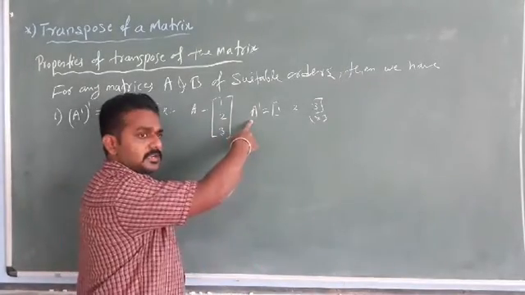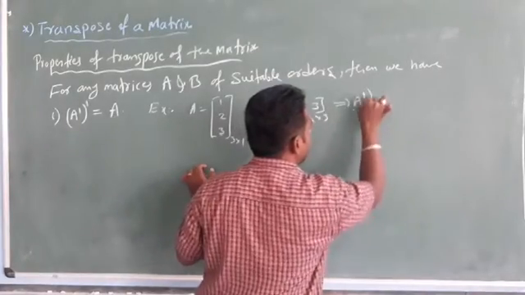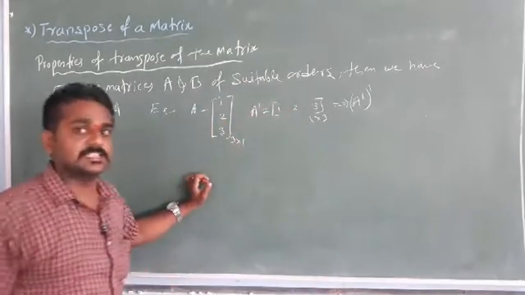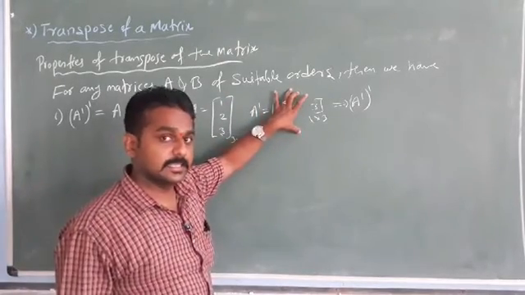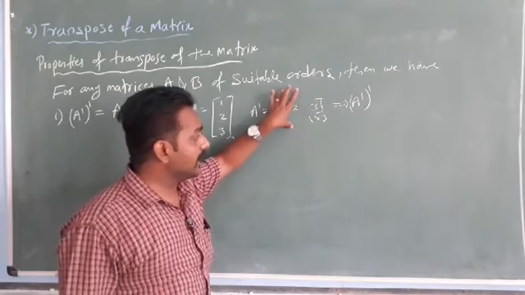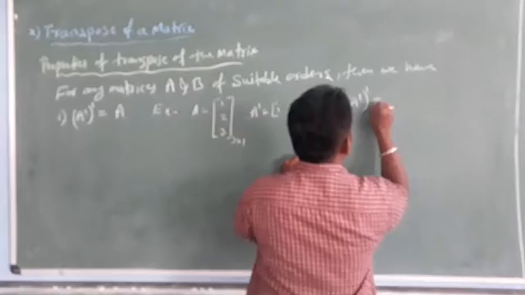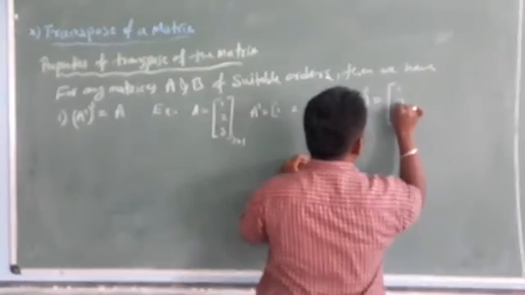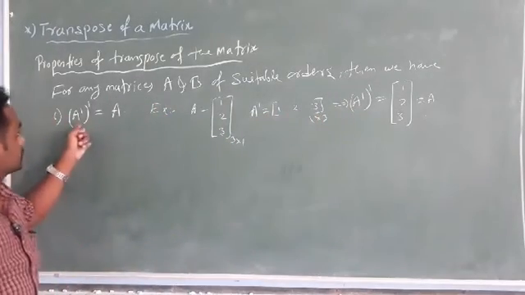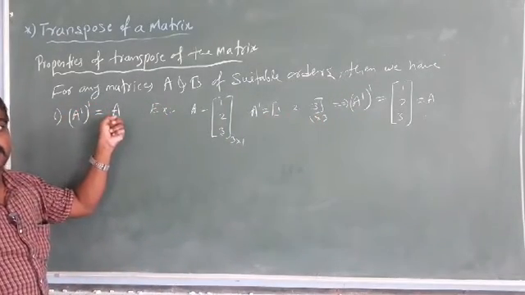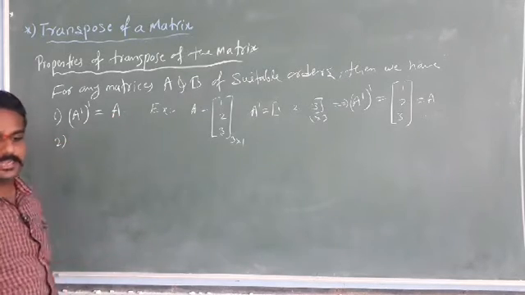So for the transpose of the matrix, I will again apply one more time transpose. Here a column matrix becomes a row matrix, isn't it? Yes. So again we are applying the transpose for this matrix. What will we get here? I will get the given matrix itself. So A transpose whole transpose will be the given matrix A.